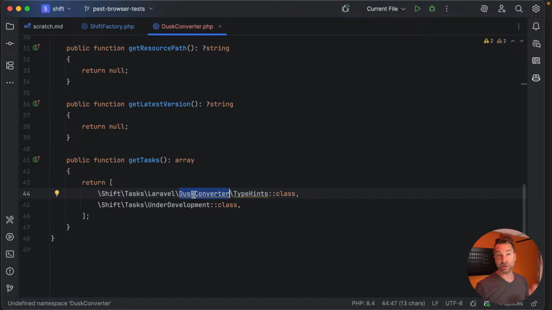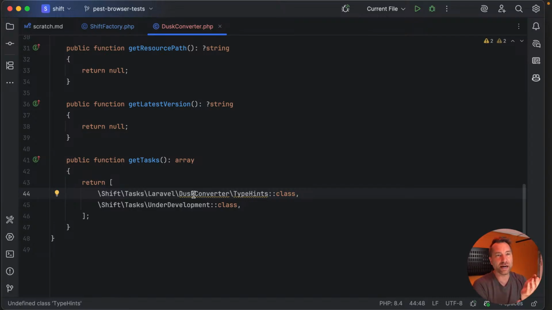I probably should work on this name, otherwise I'm going to have to do a bunch of renaming later. I mean, it is the Dusk converter. It's converting. In my mind it's a little bi-directional, right? Am I converting to Dusk or am I converting from Dusk?